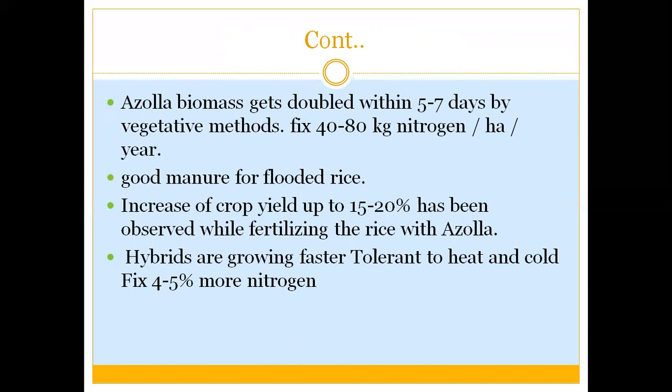Azolla biomass gets doubled within 5 to 7 days by the vegetative method, and it can fix up to 40 to 80 kilograms of nitrogen per hectare per year. It is a very good manure for rice fields, and there has been a report of crop yield increase of 15 to 20% while fertilizing the rice with Azolla. There are hybrids available for Azolla, which are faster and tolerant to heat and cold, and they can fix 4 to 5% more nitrogen.